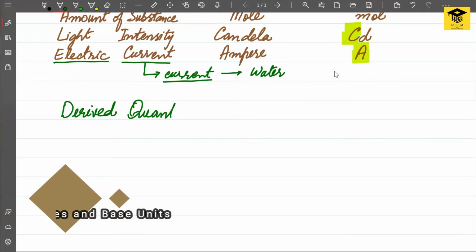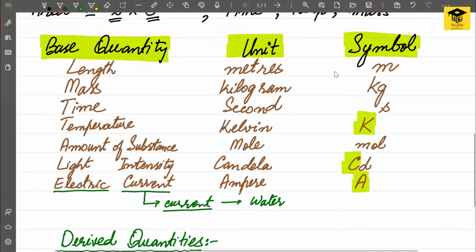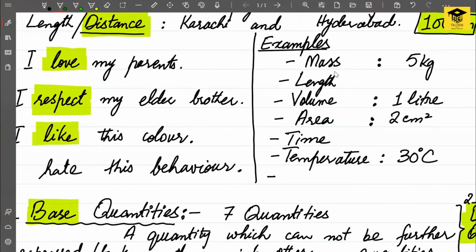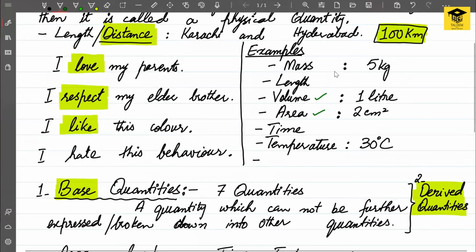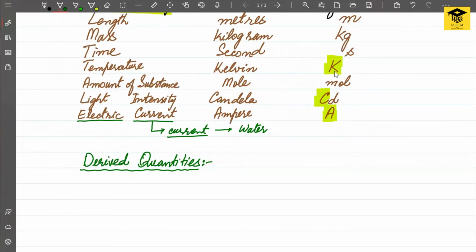All the other quantities which are not expressed in base quantities are actually derived quantities. You see, there are many quantities, like we noted here volume. We also wrote here area, and there are also many other quantities which we are going to discuss and study in our syllabus.